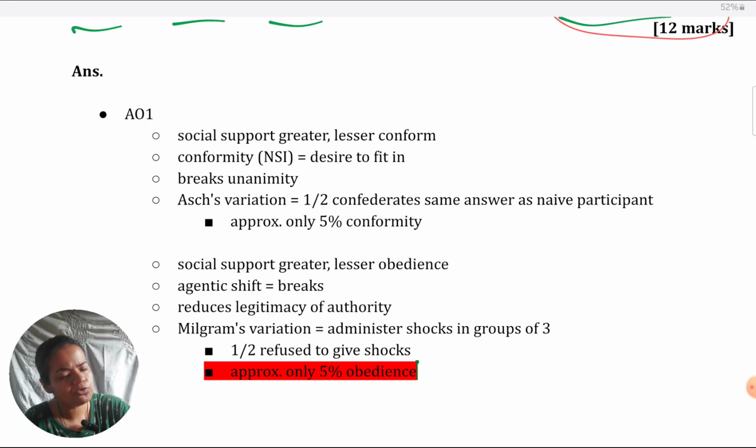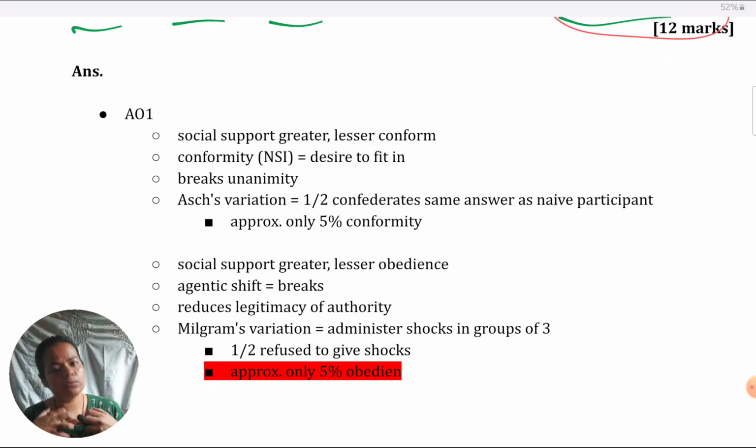There is also one more variation by Milgram, in which this groups of three situation was only there, but the other participants did not oppose what the authority figure was saying, and then that variation was contrasted with this one. So the case where other participants are willing to disobey the authority figure, and the one in which they are not willing to disobey. In fact, the remaining two are like, yes, we will obey the authority figure. Definitely, in that case, obedience became much higher, more than 65%, also because there were two other people who were willing to obey. So this participant became all the more pressurized to obey.